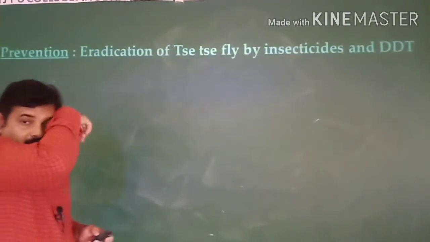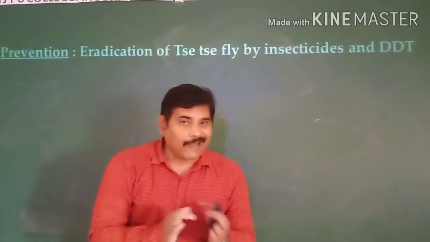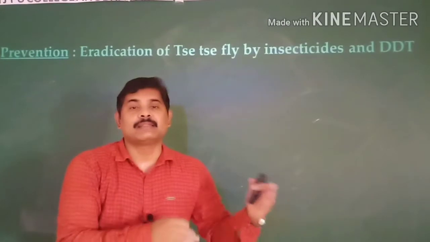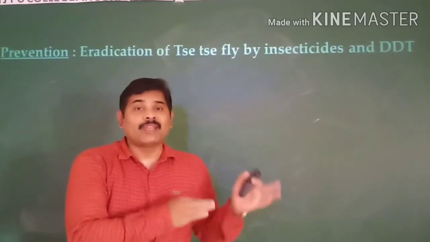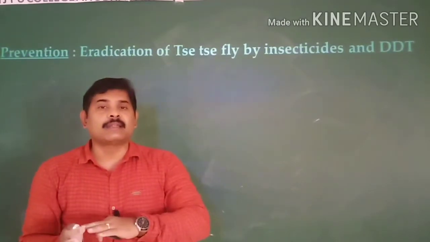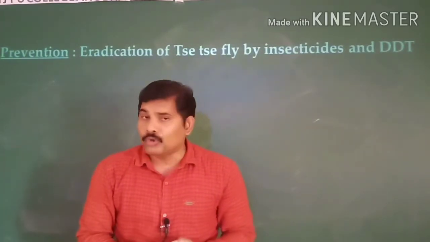Right, what is the prevention? When you come to know about the mode of infection or transmission, usually you can prevent that, and then definitely the disease spreading can be stopped. You know very well that the vectors, the tsetse flies, transmit this parasite from an infected person to a healthy person. Then how do you prevent it?